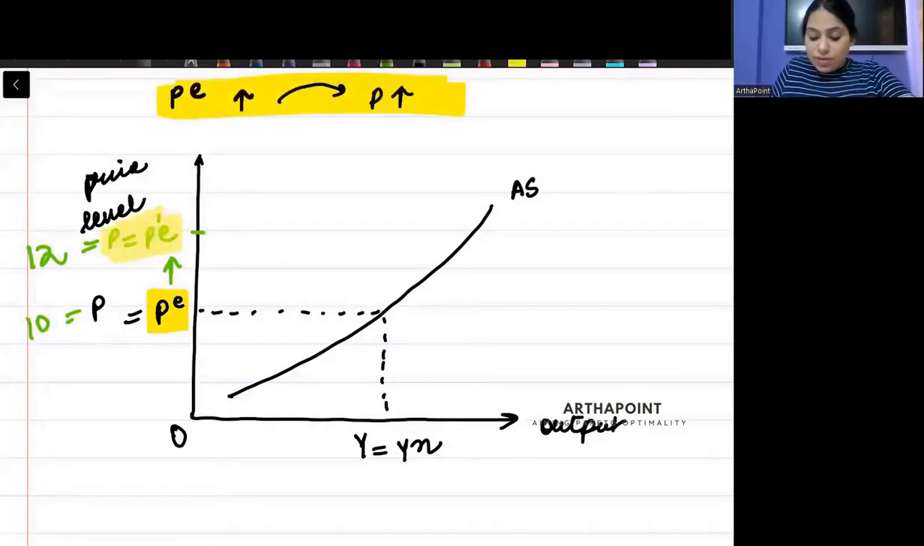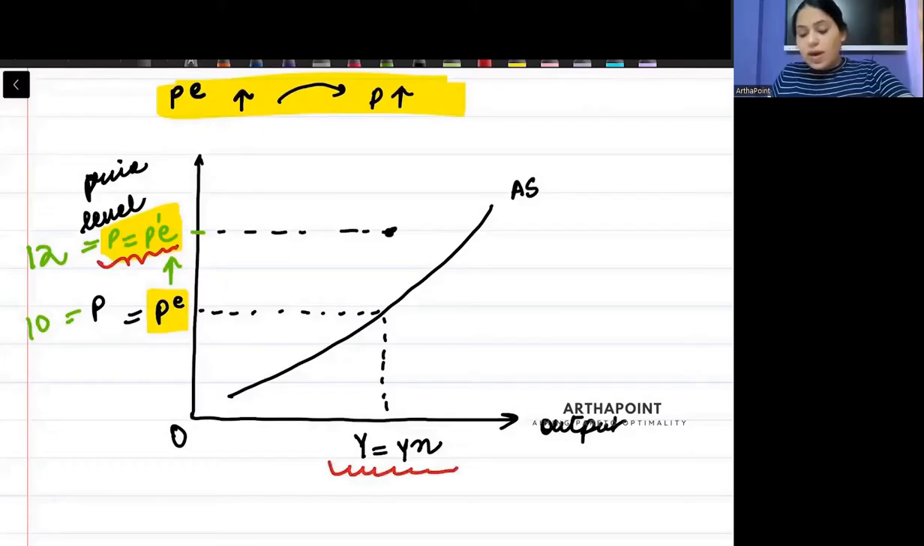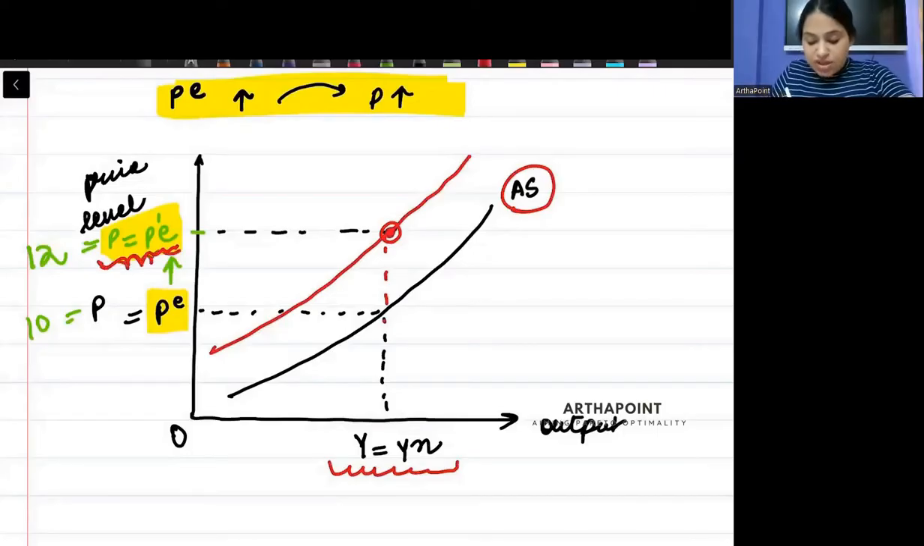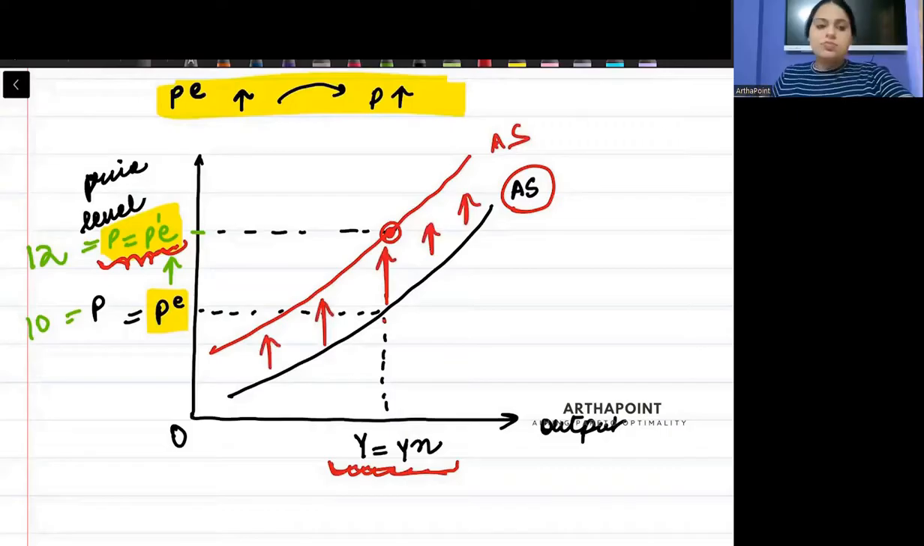So P equal to PE point becomes here. So beta, this P equal to PE point, this is here. And what did I teach you? That when P is equal to PE, then Y is equal to YN. Mane this point. So my AS curve should be moving here now. It should be passing through this point, because when P is equal to PE, then Y is equal to YN. So my AS curve will shift upwards. Is this clear to everyone? My AS curve will shift upwards.